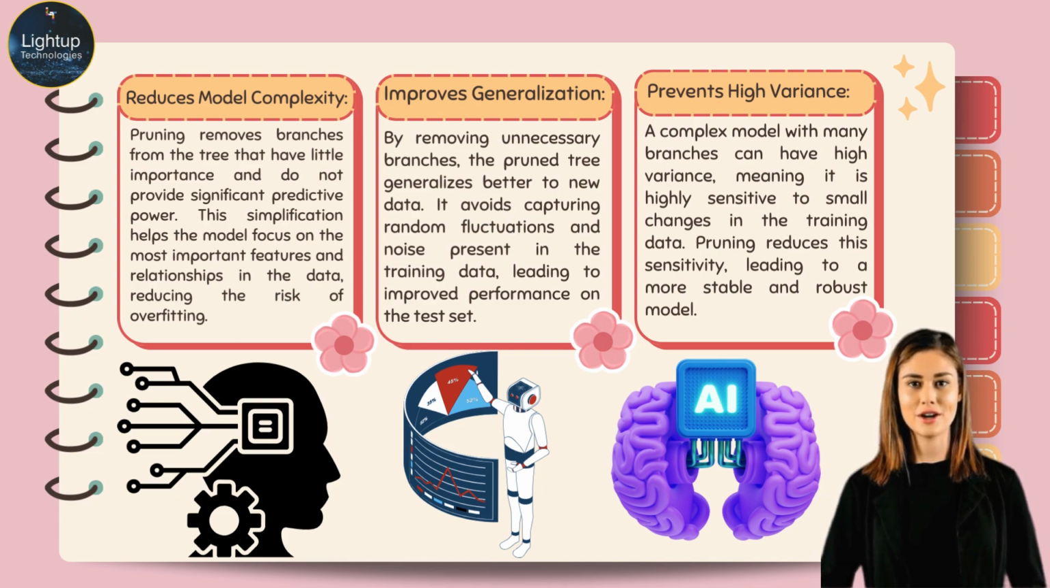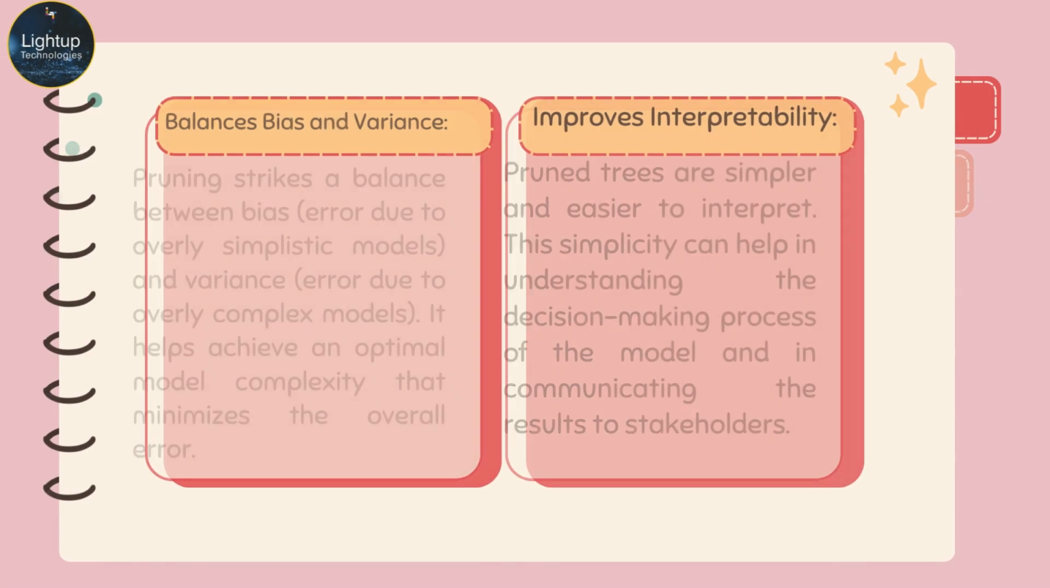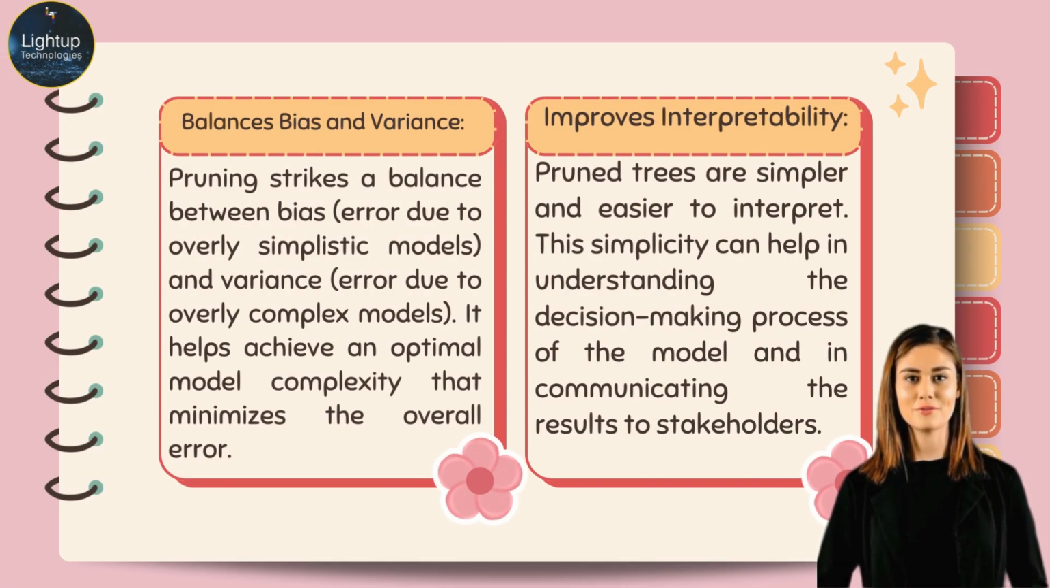It avoids capturing random fluctuations and noise present in the training data, leading to improved performance on the test set. Prevents high variance: a complex model with many branches can have high variance, meaning it is highly sensitive to small changes in the training data.